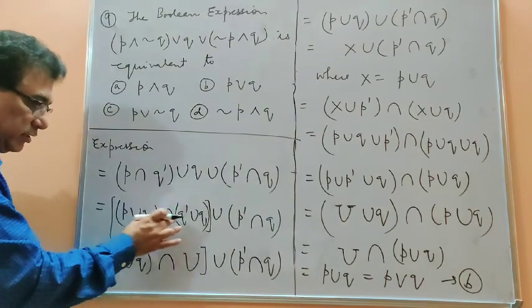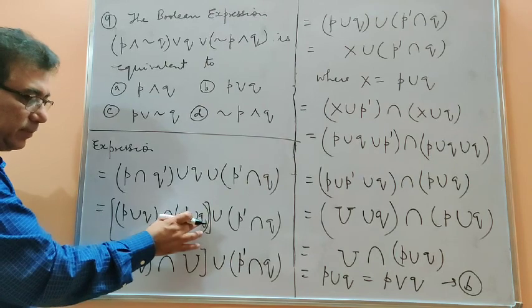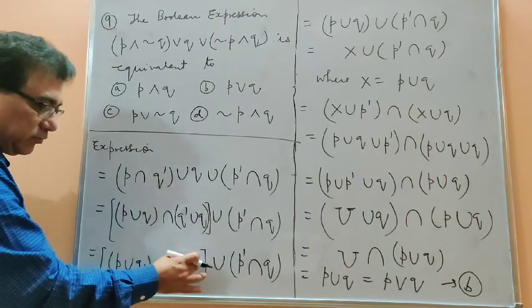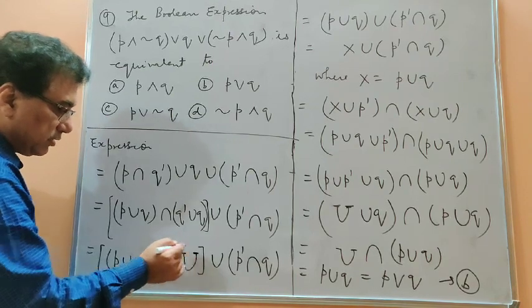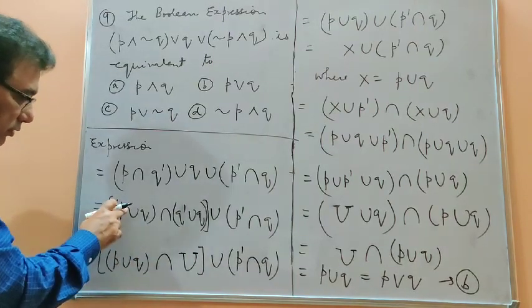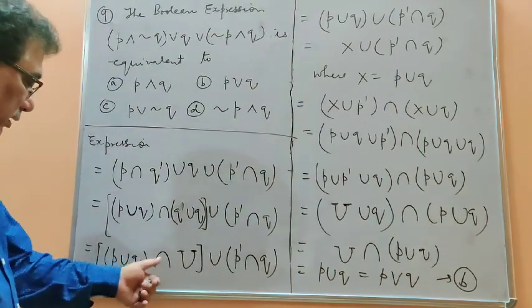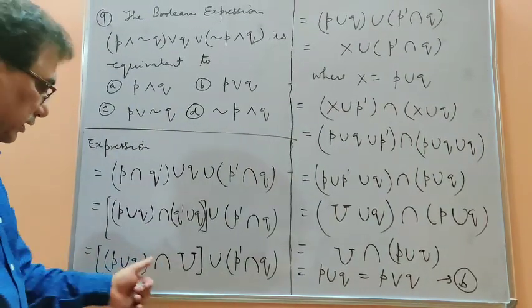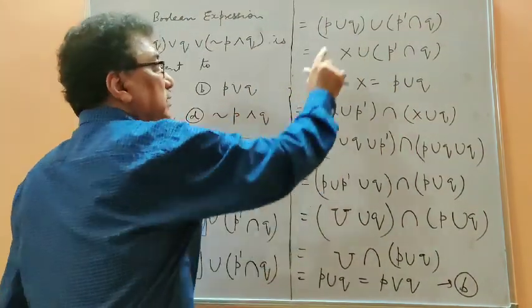Now the simplification of this part: this is the union of the complement of a set and the set, that's why it is the universal set. This stands for U, the universal set. And again we have this one here, P union Q is here. And then the intersection of any set with the universal set is the set itself, that's why I have written P union Q here. And this part is as it is.